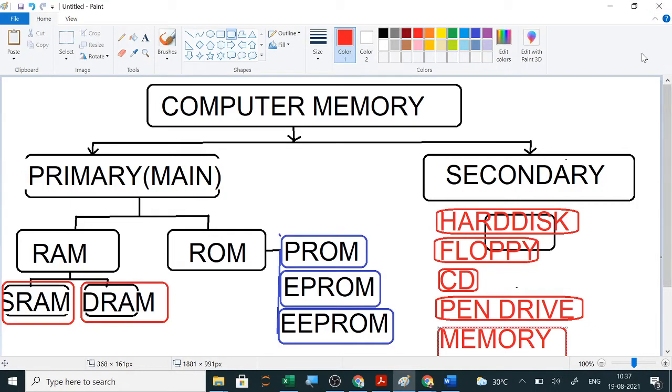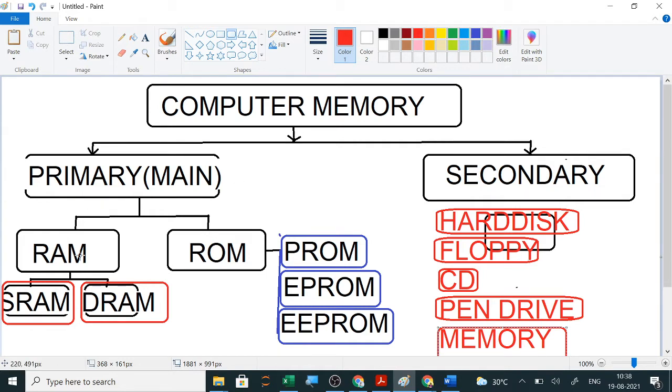Today we are doing computer memory. Now computer memory is of two types: primary memory, which is also called main memory or internal memory, and secondary memory, also known as external memory, since you can take it out and carry it from one place to another. It is also called secondary storage devices because you can store the data permanently in secondary storage devices.